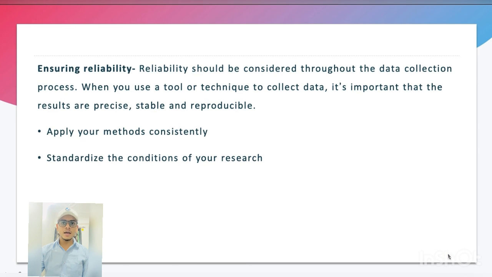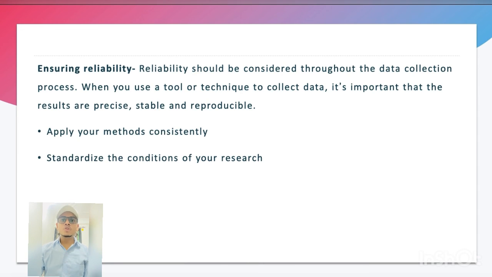Here we have ensuring reliability. Reliability should be considered throughout the data collection process. When you use a tool or technique to collect data, it's important that the results are precise, stable and reproducible. Apply your method consistently. Plan your method carefully and make sure you carry out the same steps in the same way for each measurement. This is especially important when multiple researchers are involved.